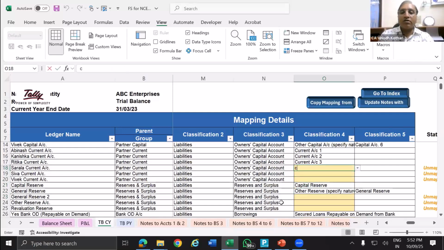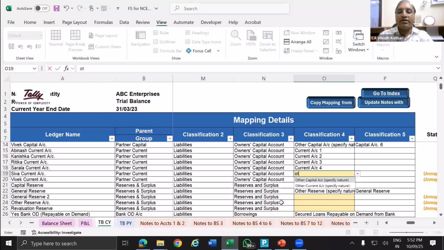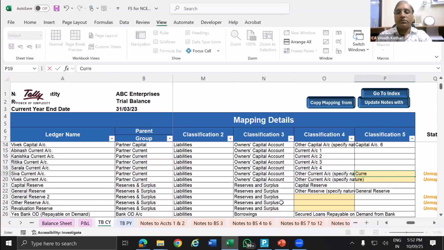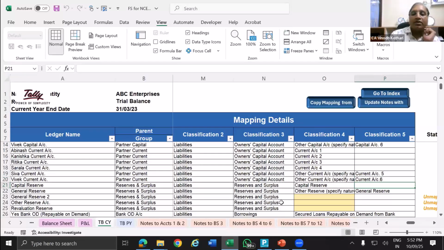So current account 4, then other current account, other current account 5, 6. Okay. So these are reserves and surplus.